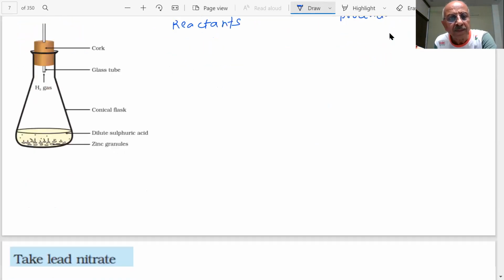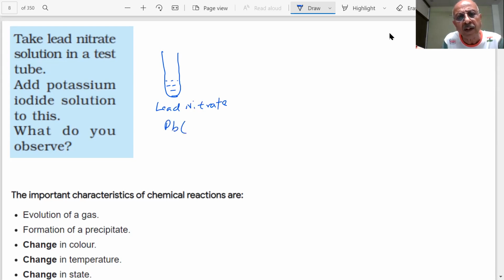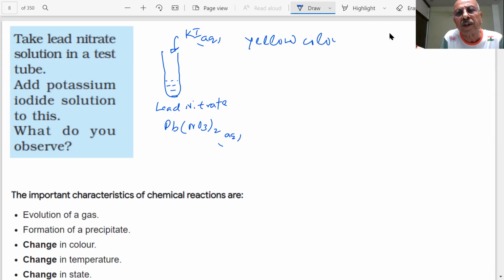Further, students, we have more examples of this. Take lead nitrate solution in a test tube. Students, here I have a test tube, and you will take in the test tube a solution of lead nitrate, Pb(NO3)2. This is a solution. Add in this a solution of potassium iodide. Add potassium iodide solution in this. What you will see, a yellow colored precipitate will be obtained. Yellow colored precipitate is formed. So you see yellow color formation.